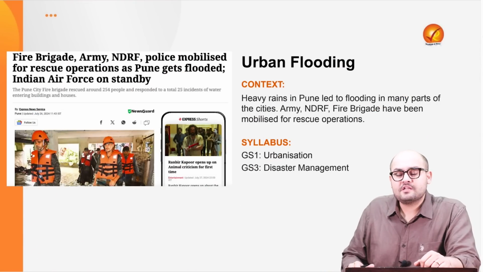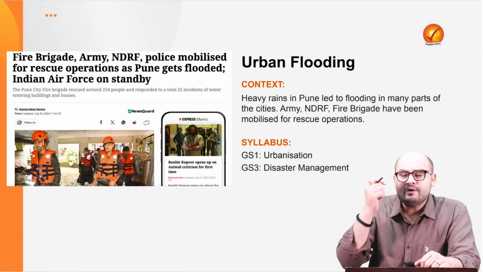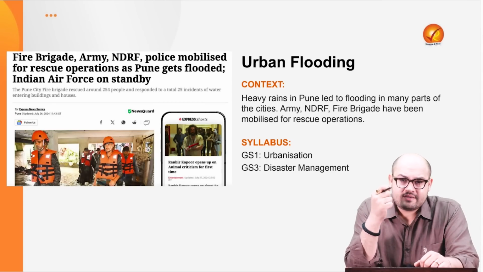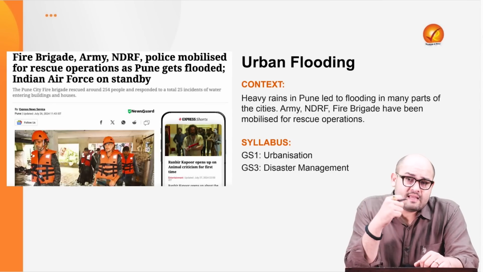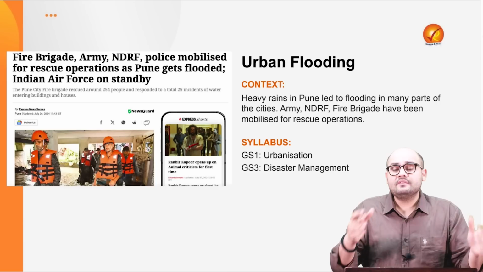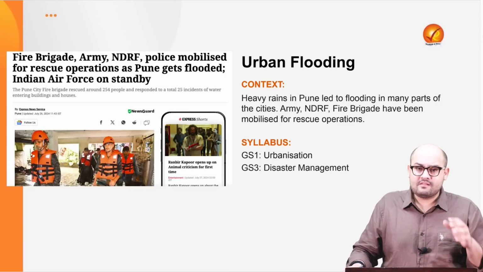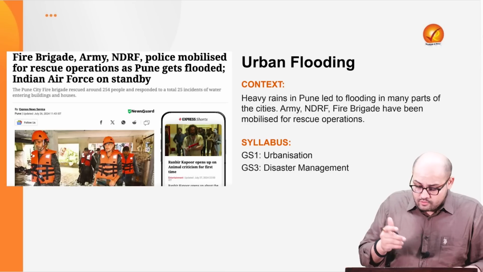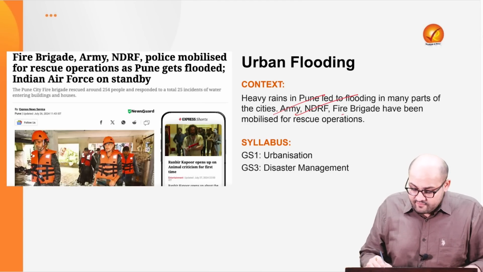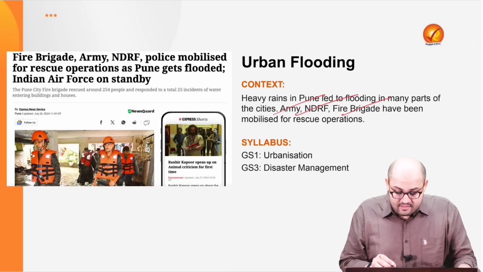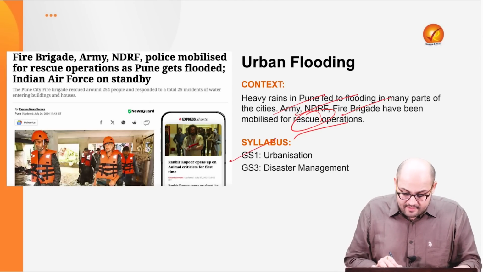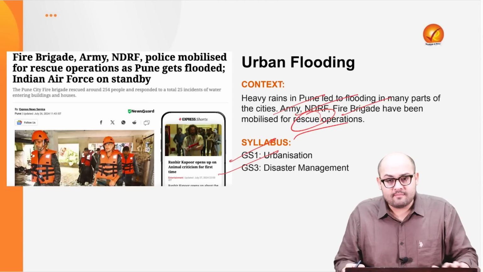So the next article is with respect to urban flooding. What we are recently witnessing is the monsoon season, and many parts of the country are being greatly affected by urban floods. We have cities like Pune, Mumbai, or Delhi, where certain parts are greatly affected because of this urban flood, where the lives of common people are being affected greatly, right? Also, we have the example in Pune, where the army, the National Disaster Response Force, and the fire brigade have been mobilized to rescue the people who are affected because of the urban flooding. Now, this is with respect to GS1 urbanization and GS3 disaster management.